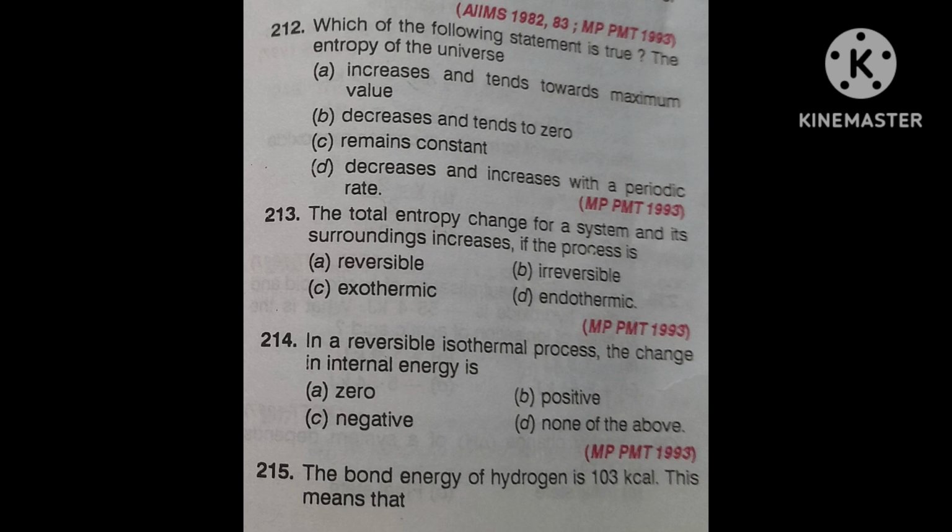Again I am repeating the question. In a reversible isothermal process, the change in internal energy is: first option, 0; second, positive; third, negative; fourth, none of the above.